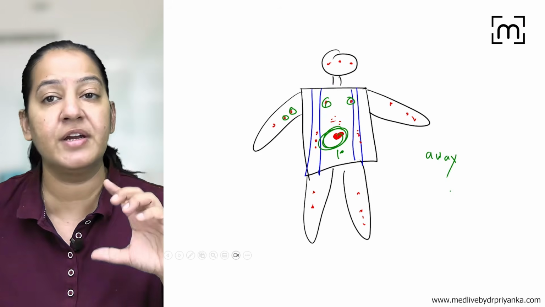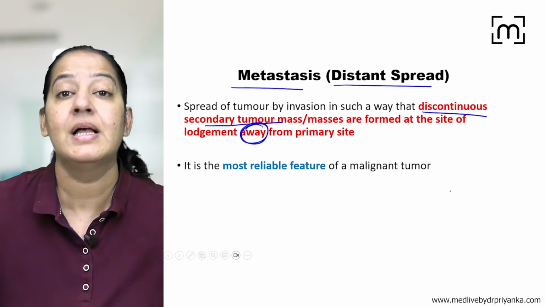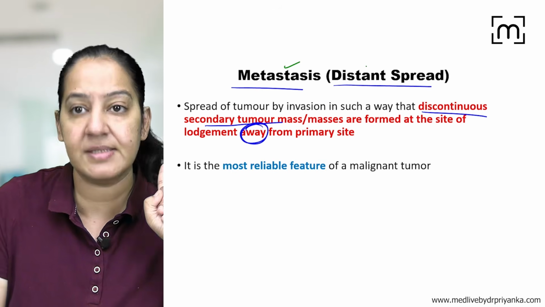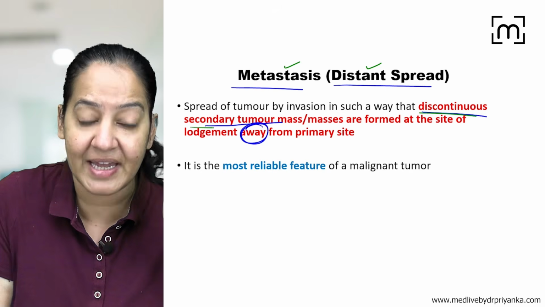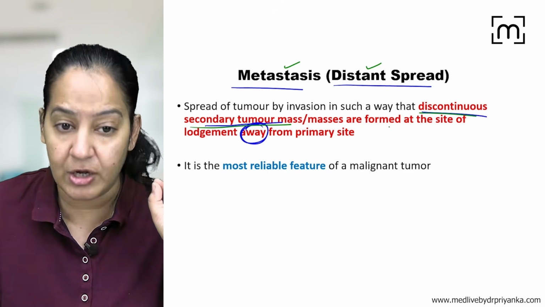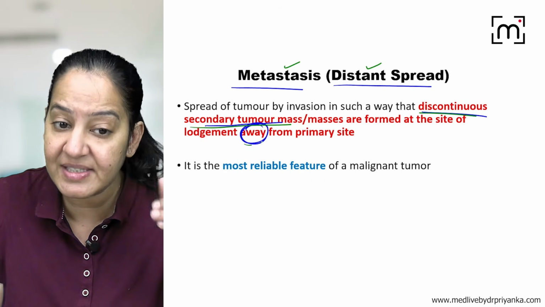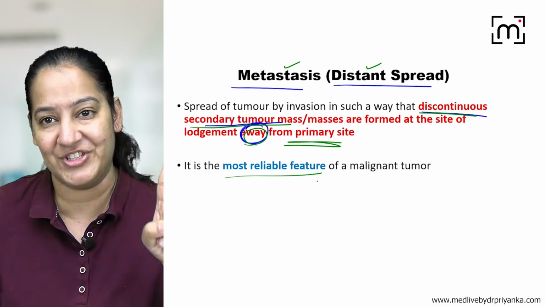If they are in continuation, it is known as local invasion. But since they are discontinuous, it is known as metastasis. So the other name of metastasis is distant spread. So discontinuous, multiple secondary tumors or masses are formed at the site of lodgement, which is away and discontinuous from the primary tumor. Now metastasis is the most reliable feature of malignancy.